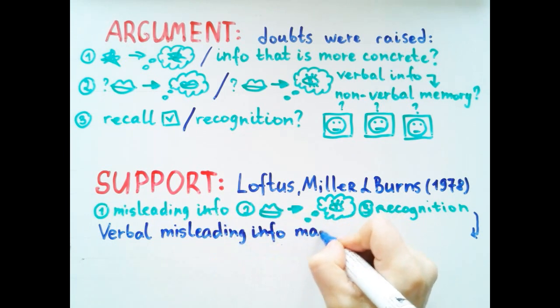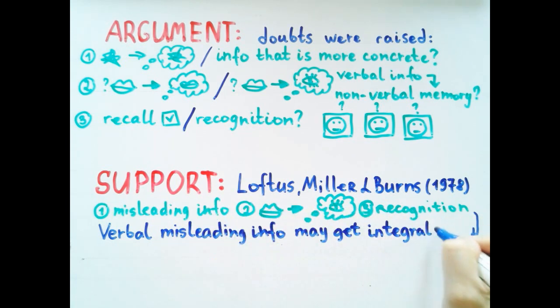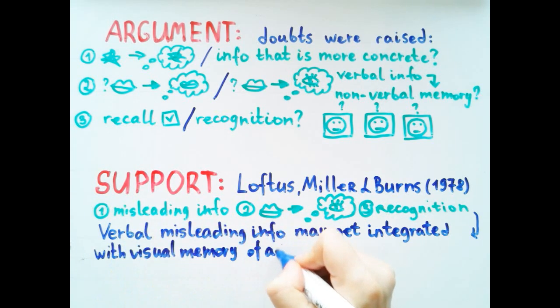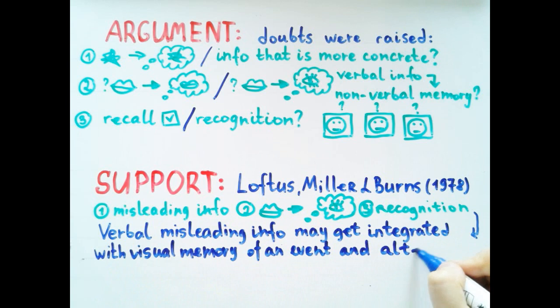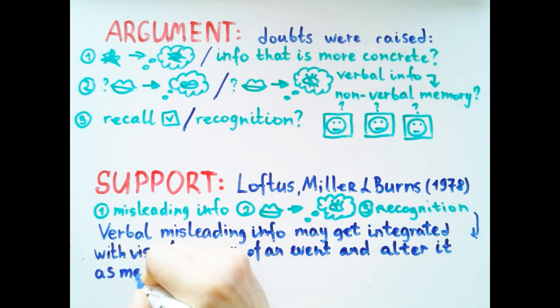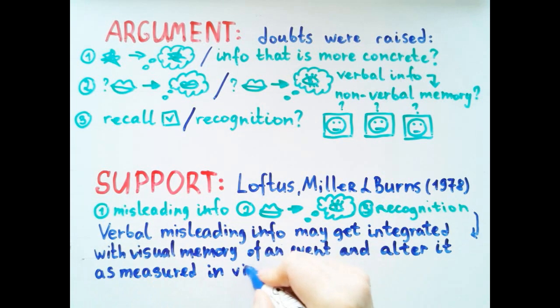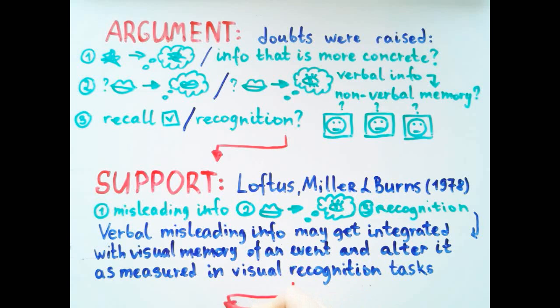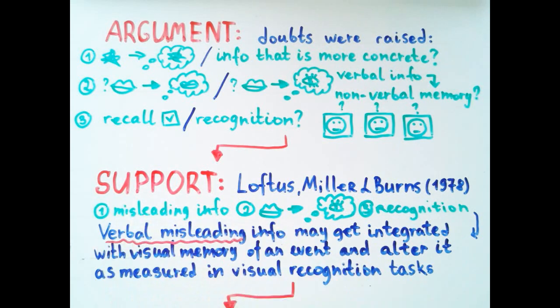Details of the research study follow here. The study demonstrated that verbal misleading information may indeed get integrated with visual memory of an event and alter this memory, as measured in visual recognition tasks. This lends support to the theory of reconstructive memory, showing that the theory is applicable across a range of situations.